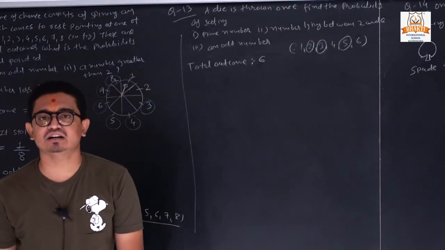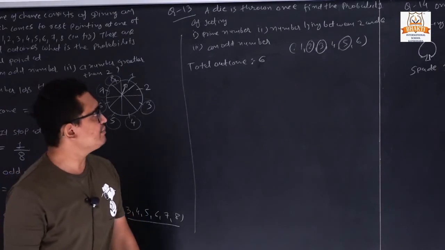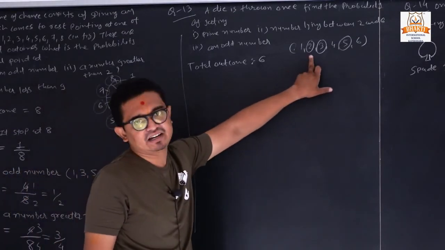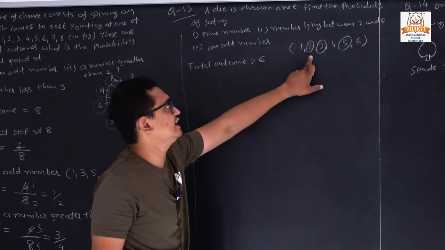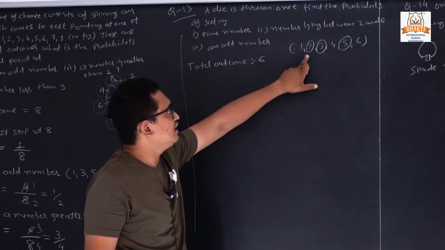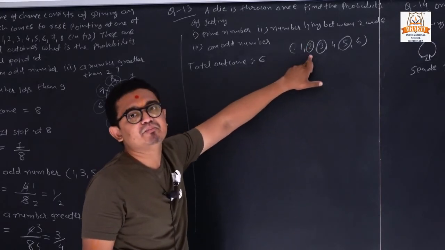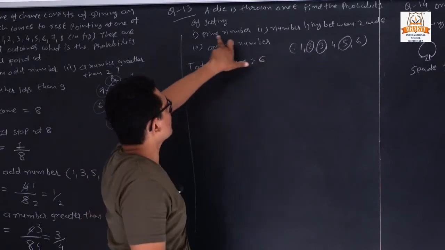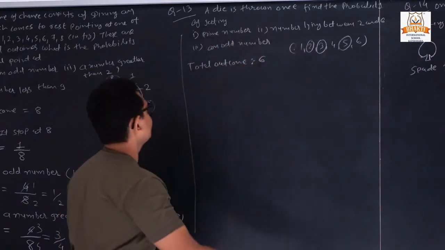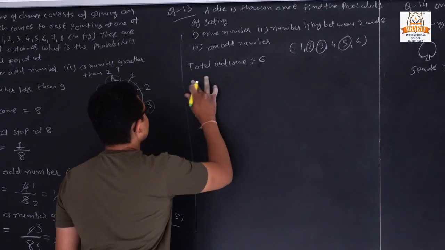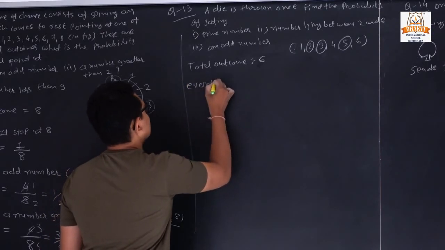Prime number means what? The number which is divisible, it has only one factor, or we can also say that it has the factor, it is divisible only by the number itself. So these numbers are called prime numbers. So for the first probability, we can declare it is event A.